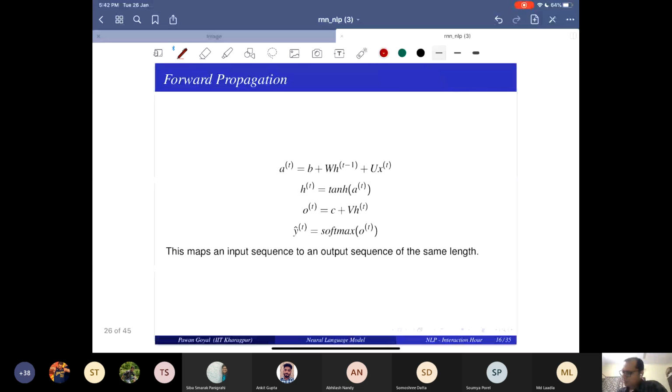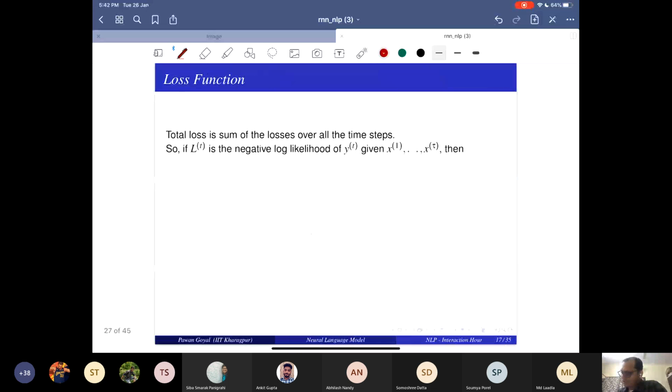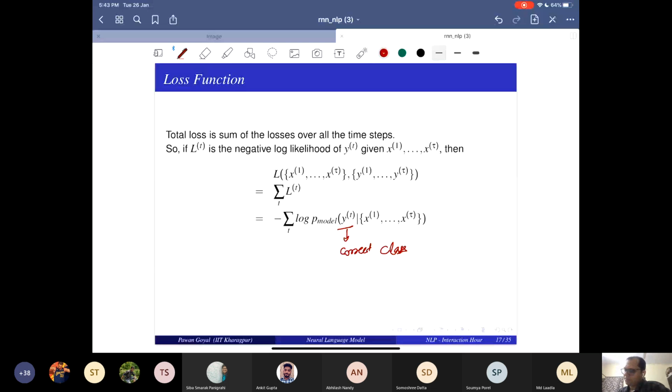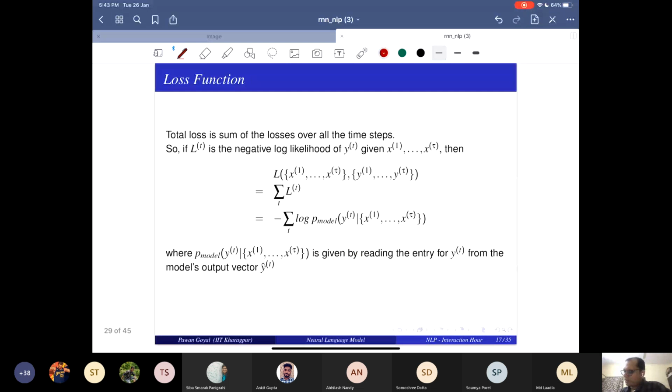For the loss function, you can just take the minus log probability of the correct class. That is nothing but cross entropy loss. And you sum over all the losses, and that becomes your loss.